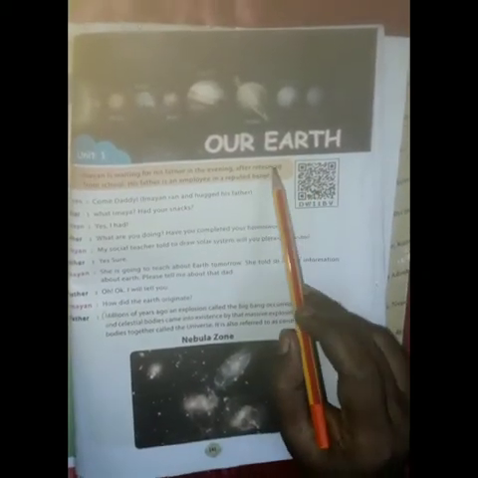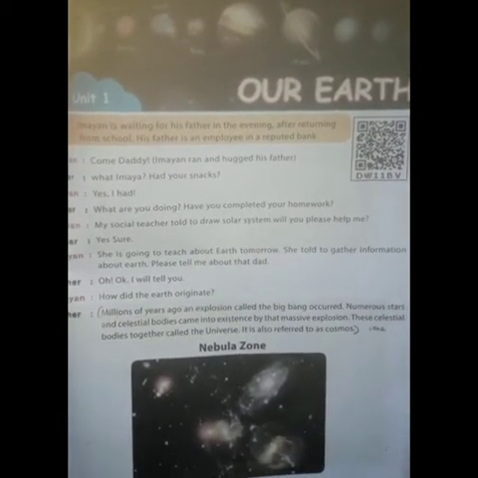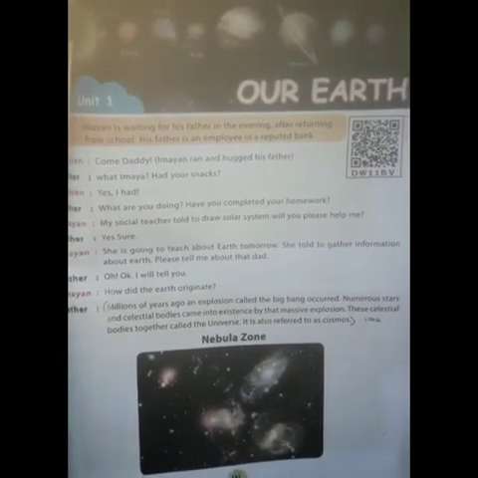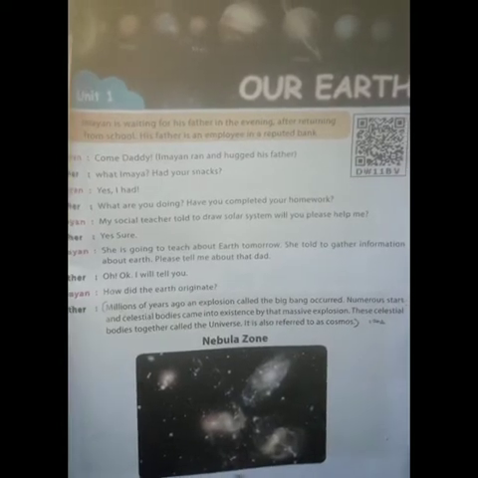Lesson 1. The lesson is our Earth. How did the Earth originate? Millions of years ago, an explosion called the Big Bang occurred. Numerous stars and celestial bodies came into existence by that massive explosion. These celestial bodies together are called the universe. It is also referred to as the cosmos.